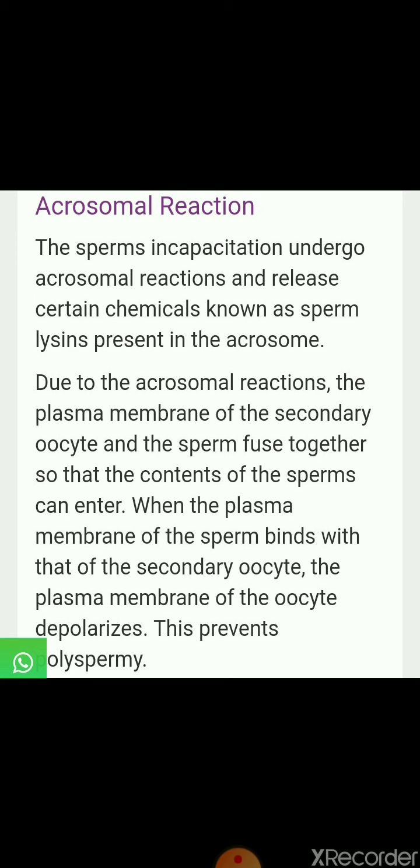Due to the acrosomal reaction, the plasma membrane of the secondary oocyte and the sperm fuse together so that the contents of the sperm can enter. When the plasma membrane of the sperm binds with the secondary oocyte, the plasma membrane of the oocyte depolarizes. This prevents polyspermy because after that no sperm can enter through this membrane.